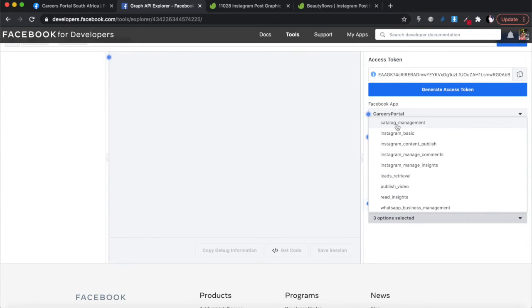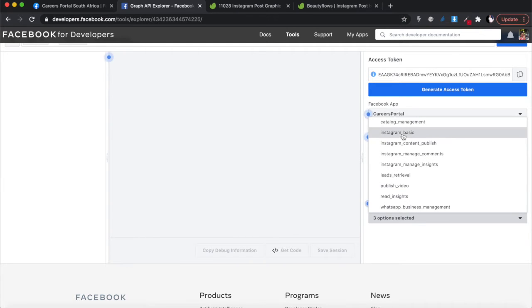Catalog management, that's for like, you know, your e-commerce, all right? This is very useful stuff. Like, do you know this exists here, right? There's Instagram basic, Instagram content publish, Instagram manage comments, Instagram manage insights, leads retrieval, publish video, read insights, WhatsApp business management. Wow, okay, there's a lot you can do here.